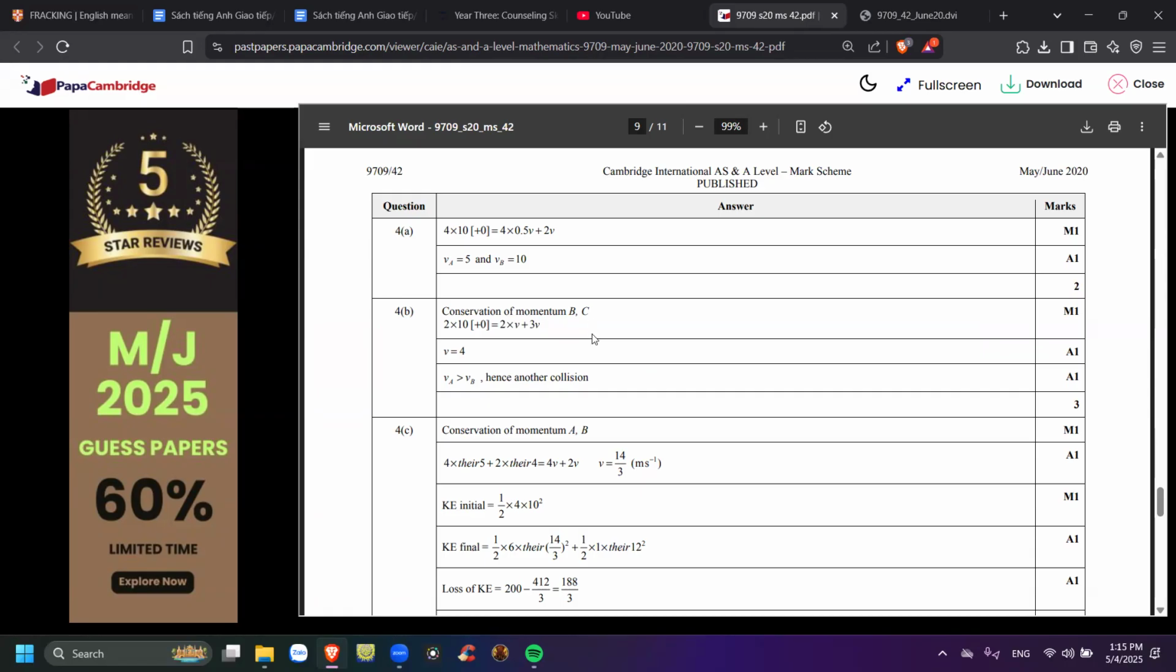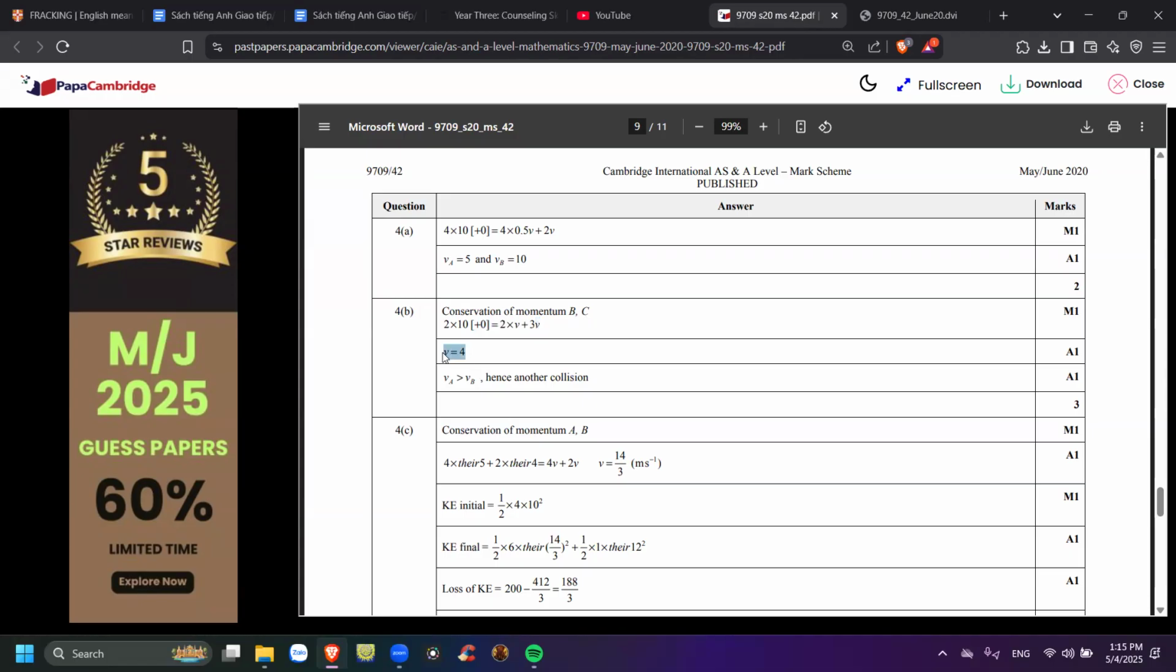Tại vì bây giờ cái 1 kg của cái xe thôi, nhưng mà cái vận tốc của cái xe nó gấp 3 lần cái vận tốc của cái B lúc này rồi, cho nên nó 3V. Cho nên 2 kg của cái B này nhân cho cái V cộng với 3V, cuối cùng nó sẽ ra được là V bằng 4. Đó chính là cái vận tốc B sau cái va chạm thứ hai.